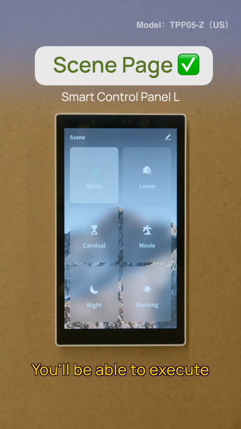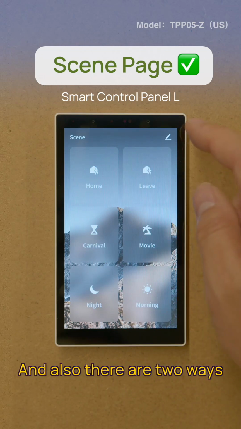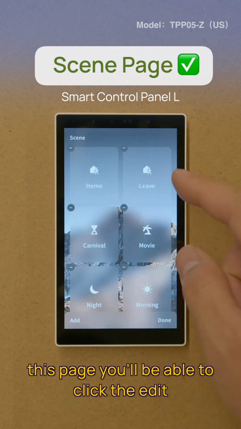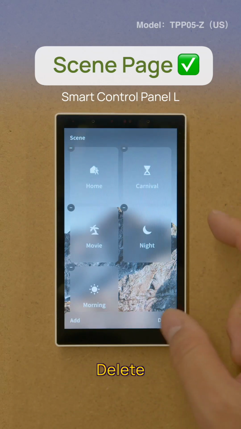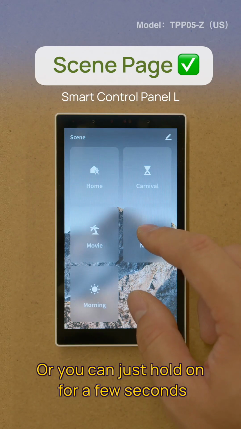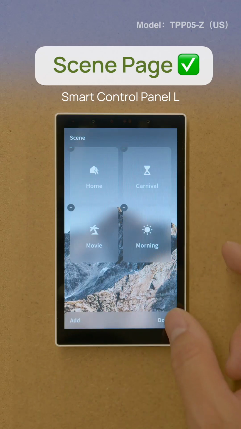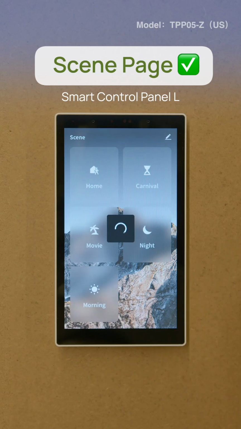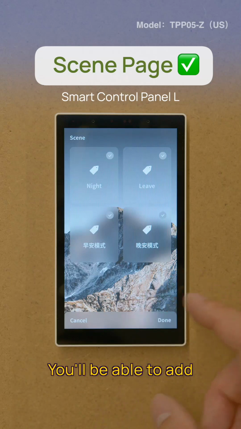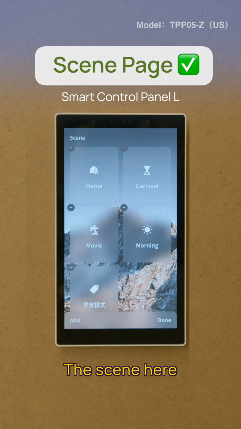You'll be able to execute a scene by clicking on it. And there are two ways to edit this page: you can click edit to delete, or you can just hold on for a few seconds to delete as well. If you wish to add, you'll be able to add it here.